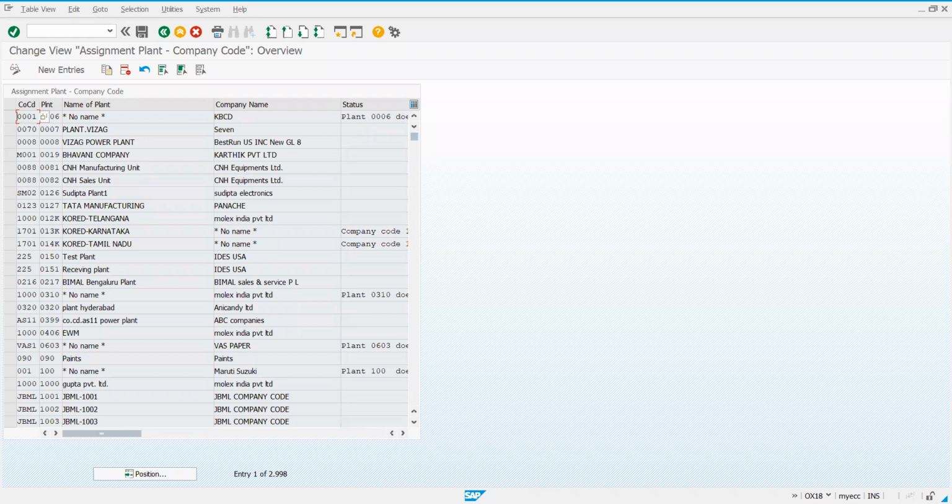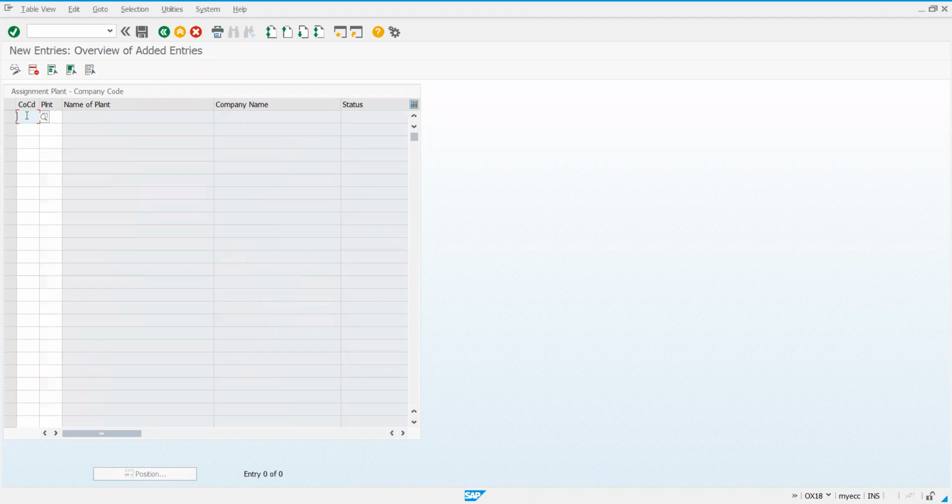You can refer to the T codes, you'll have it on the screen. You click on new entries. Company code ISPL, plant ISPP. Now observe, I can only make entries in company code and plant. The rest of the fields are frozen. I am not able to enter anything.